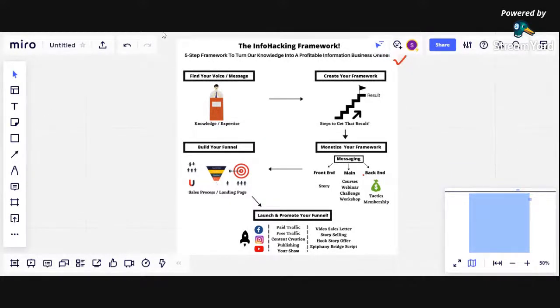Okay, so this is the 5-step framework, guys. Again, I just shared with you the what-to-do version of my framework, right? But if you want to get deeper with this framework, if you want to implement this framework, and if you want to create your own online course,